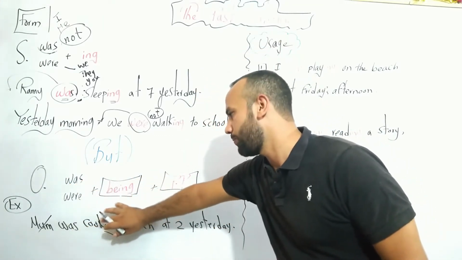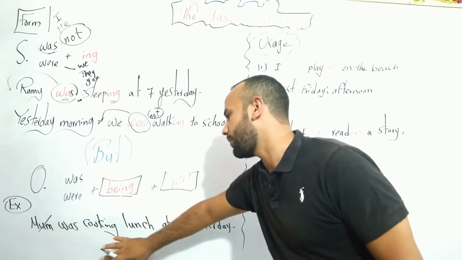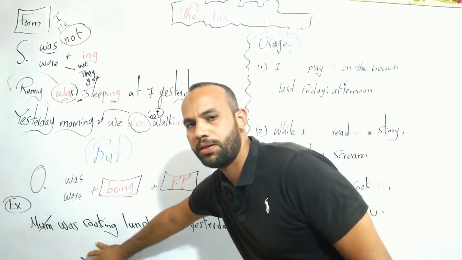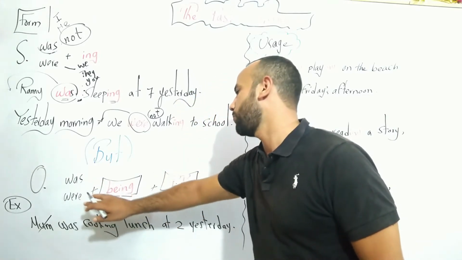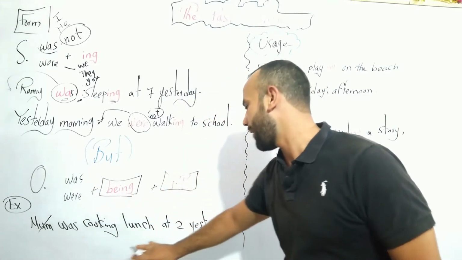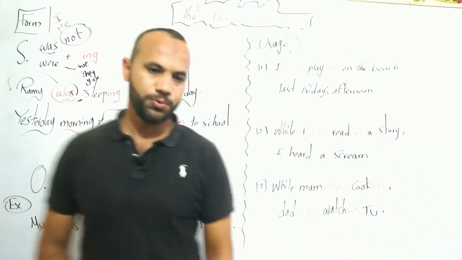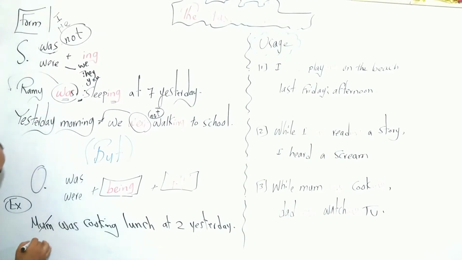Yeah, that's true. Being. And the past participle of this verb? Cooked. Yes. Lunch was being cooked at 2 yesterday. Can we write it? Lunch was being cooked at 2 yesterday.